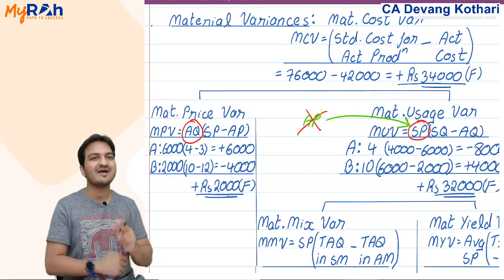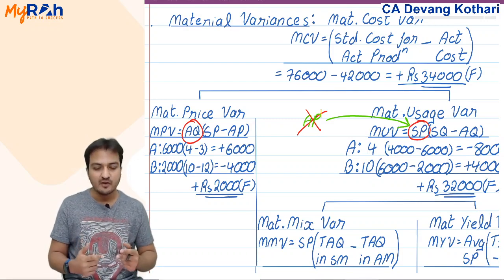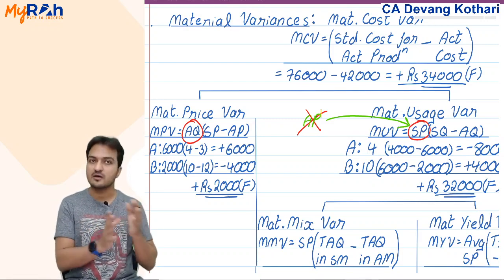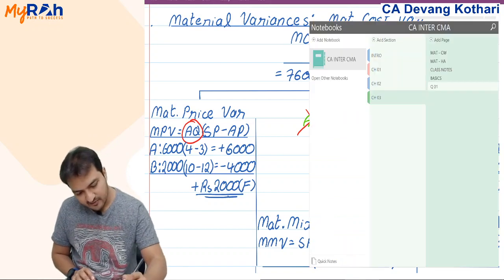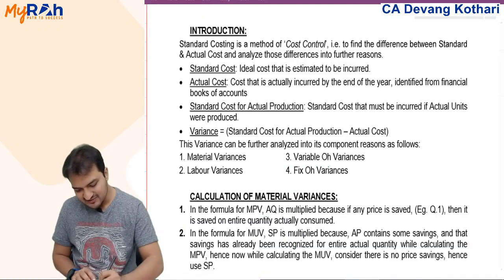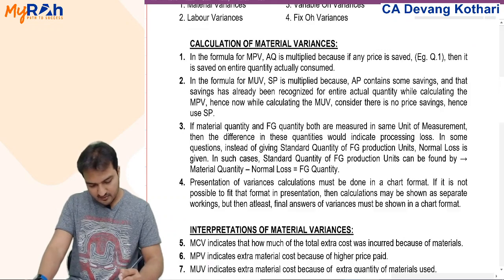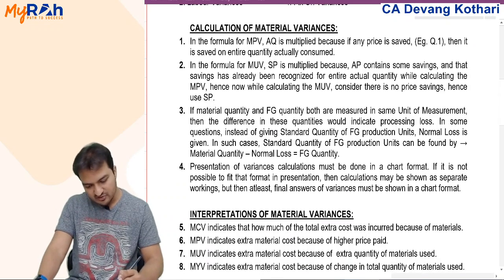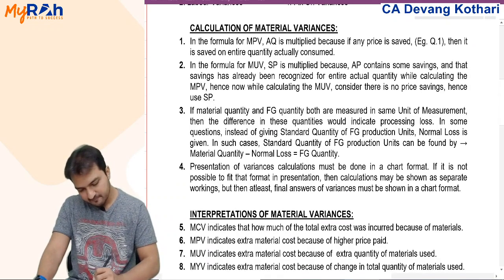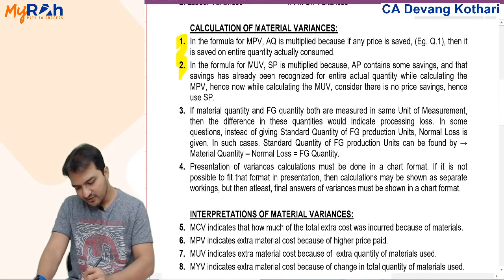This is something that you might keep forgetting repeatedly, and this is something I have also given in the class notes. Let me show you there. I've given that clarification in the class notes also. Not all notes I'll discuss, only some notes I'll show you. Look at note number 1 and 2.